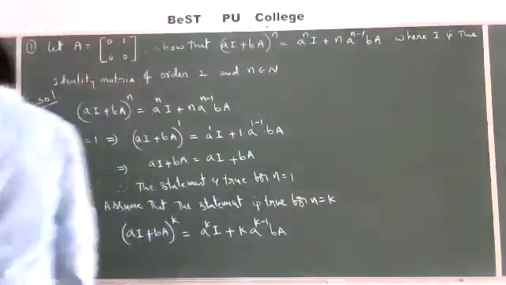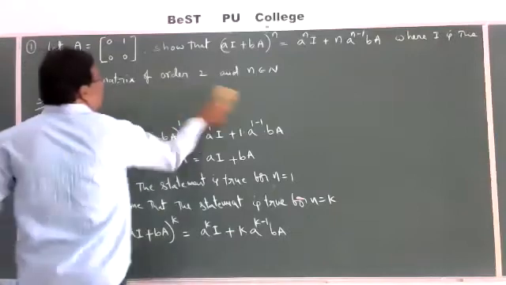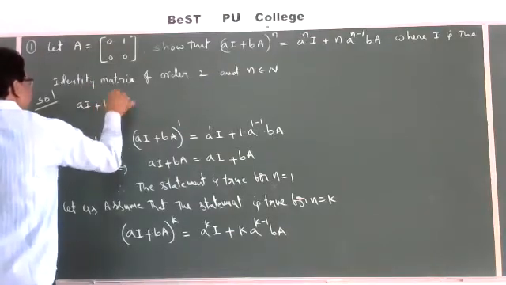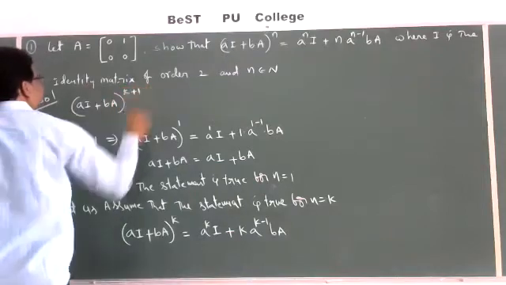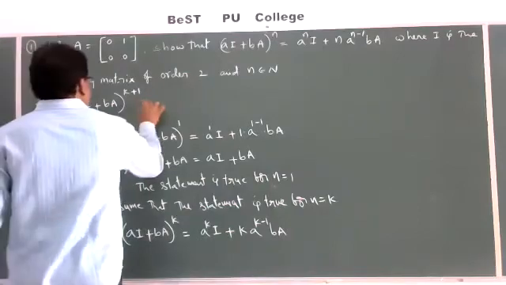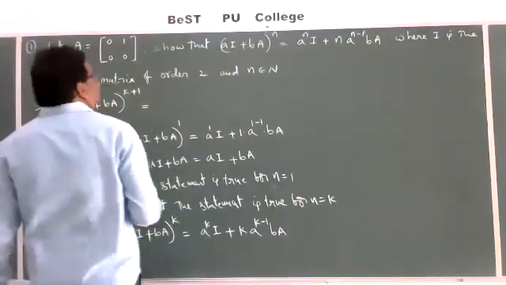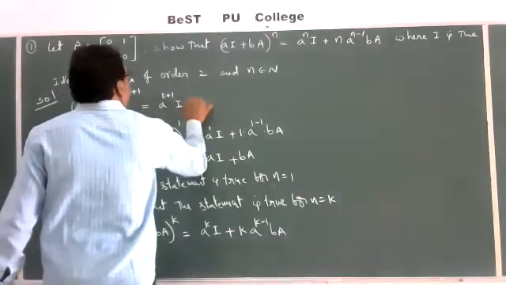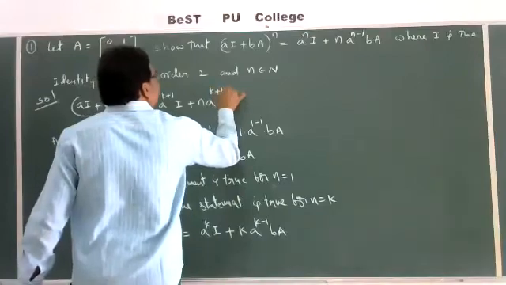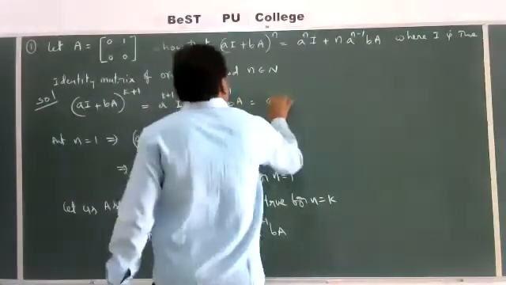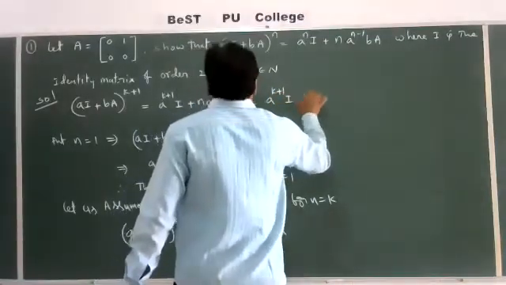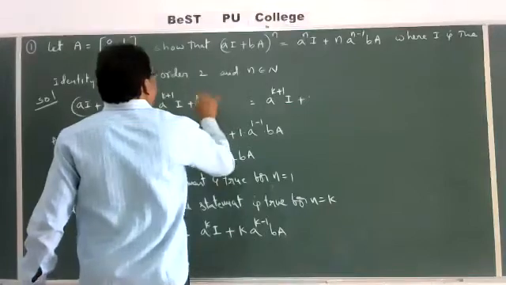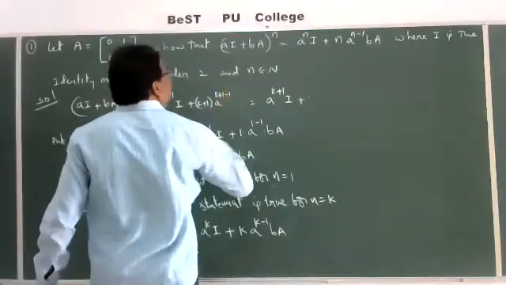So first, (aI plus bA) whole power k plus 1 is equal to a power k plus 1 into I plus k plus 1 into a power k plus 1 minus 1 into bA.